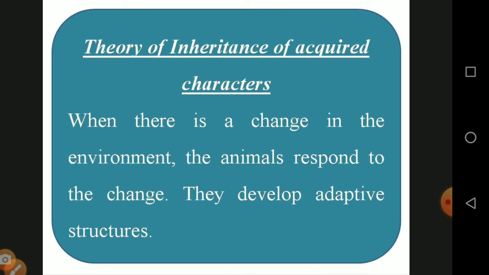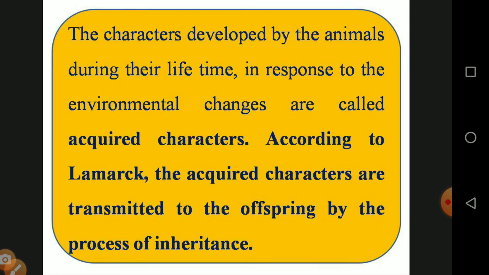And the theory of inheritance of acquired characters. When there is a change in their environment, the animals respond to the change and develop adaptive structures. So the character developed by the animals during their lifetime, in response to environmental changes, is called acquired character. What is acquired character? The organism changes or acquires some characters. Depending upon the requirement, the organism is adapted. Once it is adapted, the character is passed on to the next generation. This is called an acquired character.